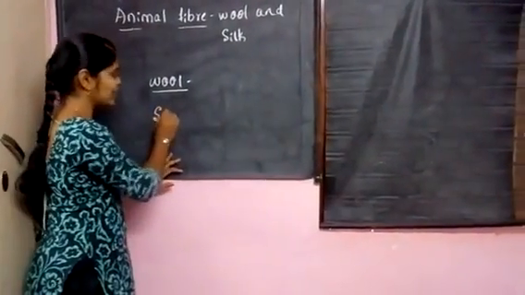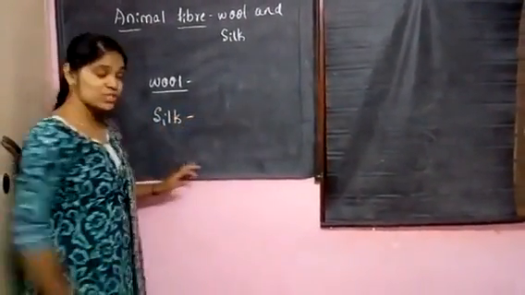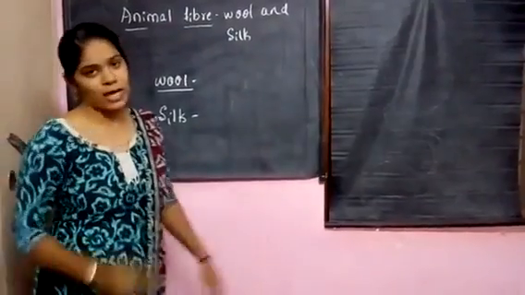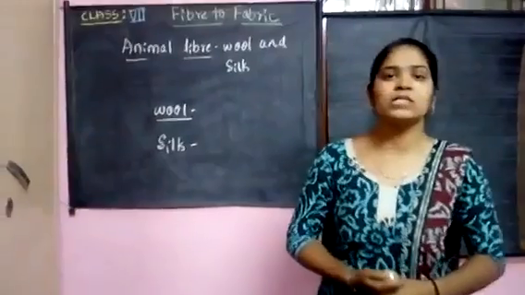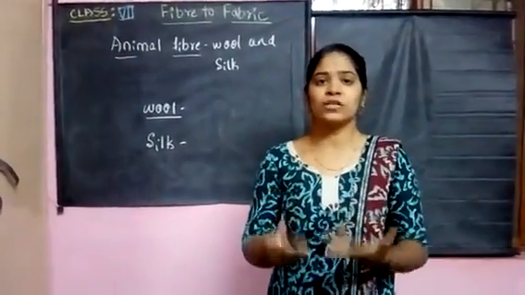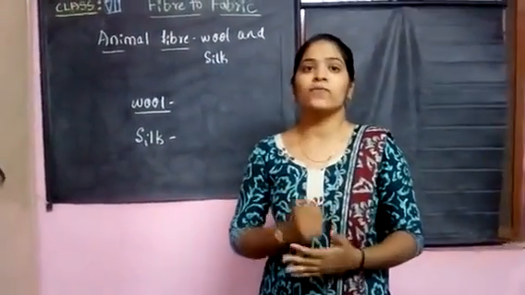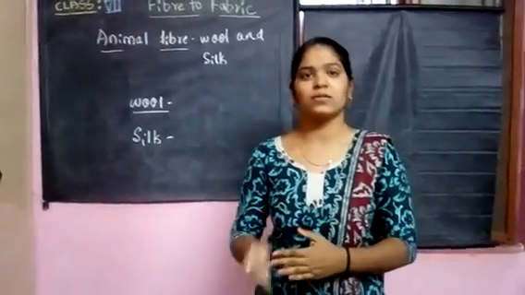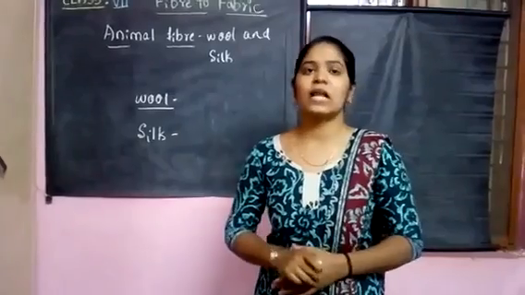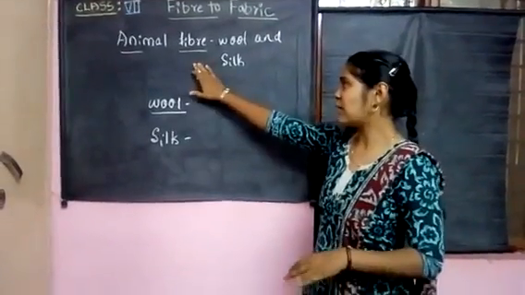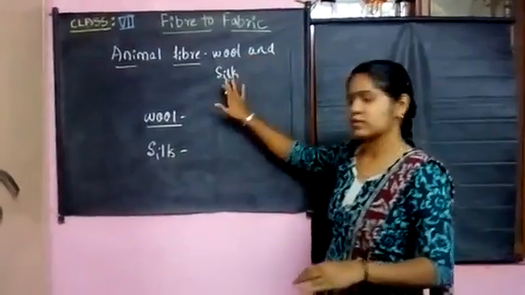And what are the materials made up of silk? As you know, silk sarees and silk punches are all made up of silk materials. How these are obtained from animals we are going to study in this lesson. So the animal fibers are nothing but wool and silk.